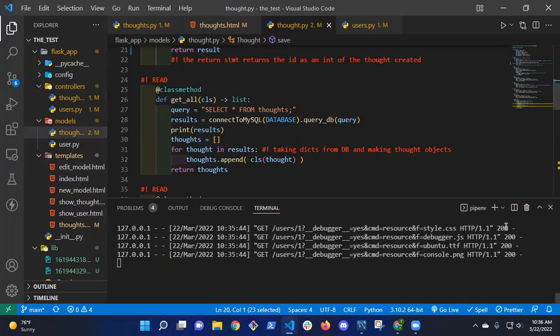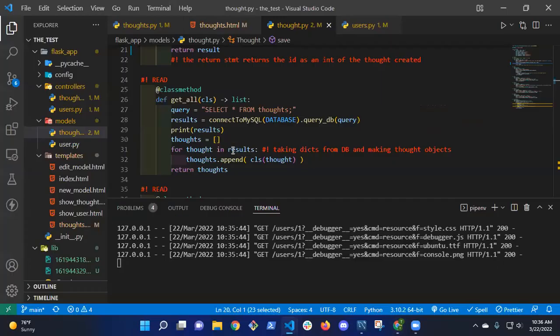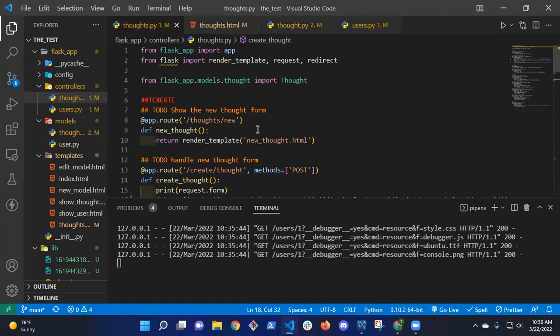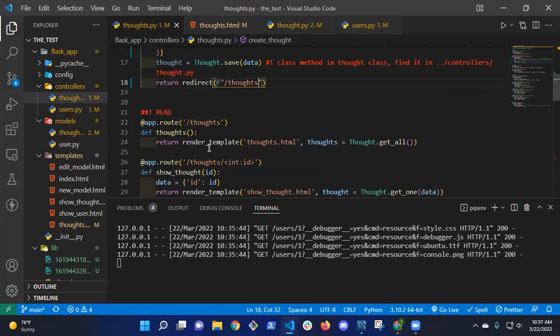So when this page runs, I want to be able to have the user's thought here. If I go to thoughts, my route, the place where this is rendering is right here. I'm reading all my thoughts, so I'm calling get all. When I call the get all method, I want to display the user's name as well as the thought.